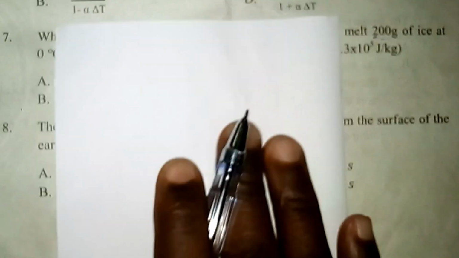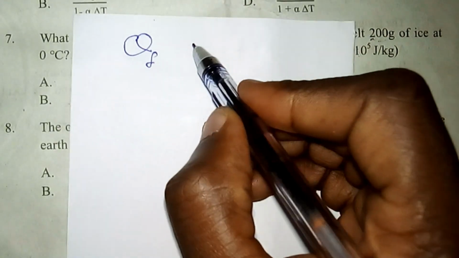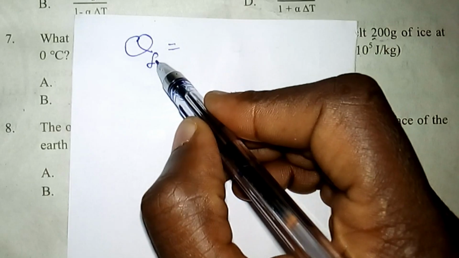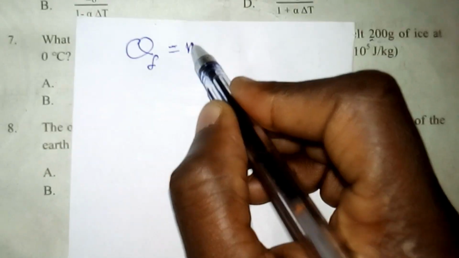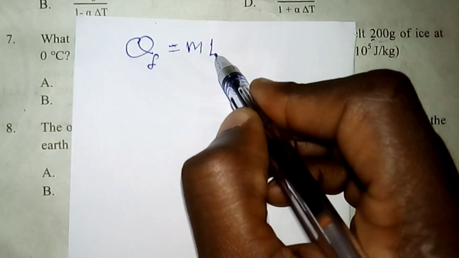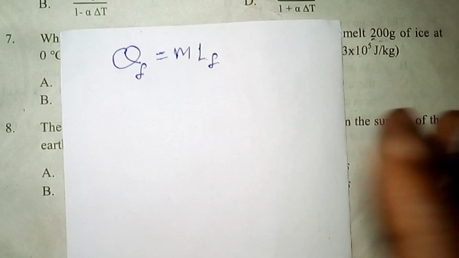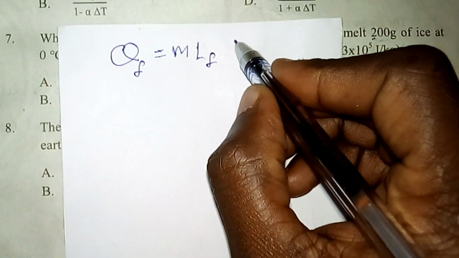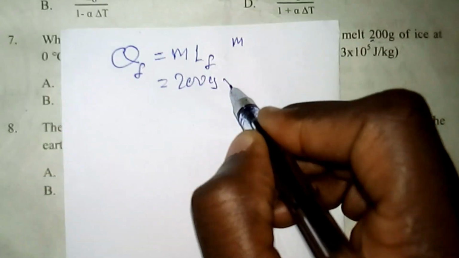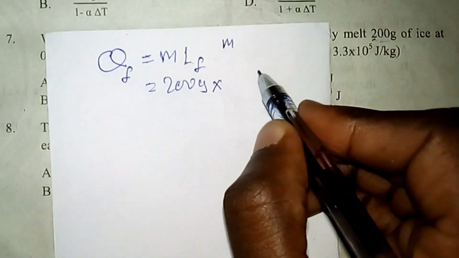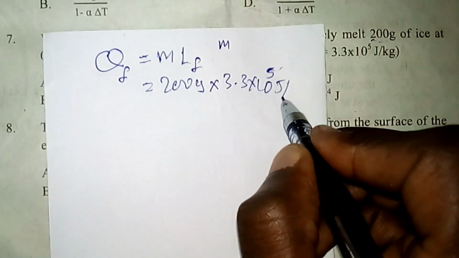So the amount of heat energy needed which converts an amount of solid into the equal amount of liquid is the heat of fusion. So the heat of fusion is the mass of the object times the specific latent heat of fusion of that substance. So the mass of the ice is 200 gram, and the latent heat of fusion is 3.3 times 10 raised to 5 joule per kilogram.